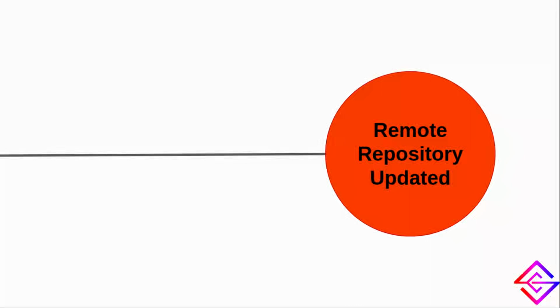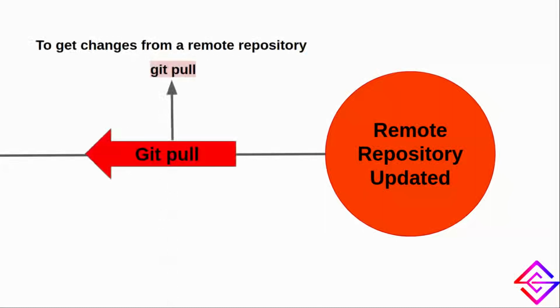Now hold on for a moment and think, is it always like that where you have to create a repository, commit some changes, and push them to the remote repository? I guess not always. Sometimes we also need to get changes from the remote repository to our local repository. In order to have these changes from the remote repository in our local repository, we use the git pull command, where git pull basically downloads all the content of the remote repository and merges it with the local repository content, ultimately updating the local repository.